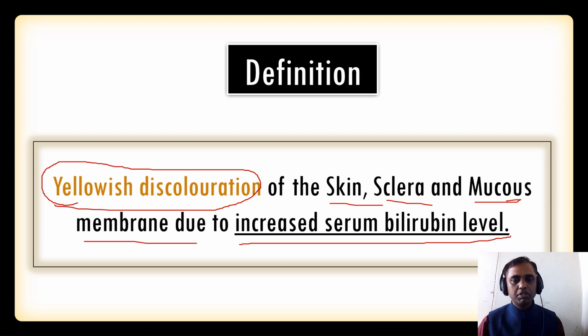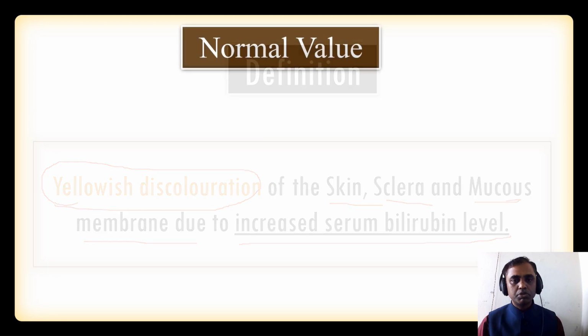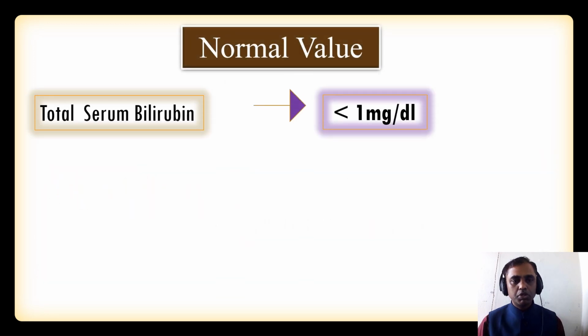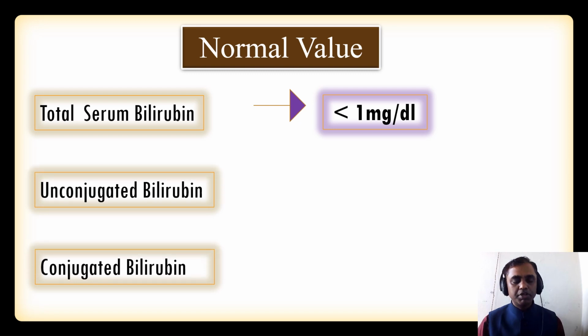We have to remember the normal serum bilirubin level. Total serum bilirubin is normally less than 1 milligram per deciliter. This total serum bilirubin is made up of two types, unconjugated bilirubin and conjugated bilirubin. Unconjugated bilirubin is present at 80% in our body and conjugated bilirubin at 20%. Let us discuss bilirubin metabolism, how unconjugated and conjugated bilirubin develop.